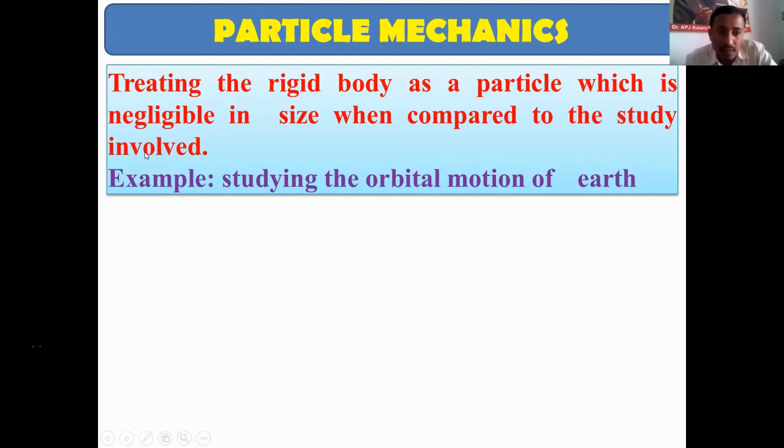So here you can see, treating a rigid body as a particle, which is negligible in size when compared to the study involved. So best example is studying the arbitrary motion of the earth. जो अर्थ का जो रोटेशन होता है सराउंड द सन, so that also we consider it as a particle. So particle is revolving around the sun.